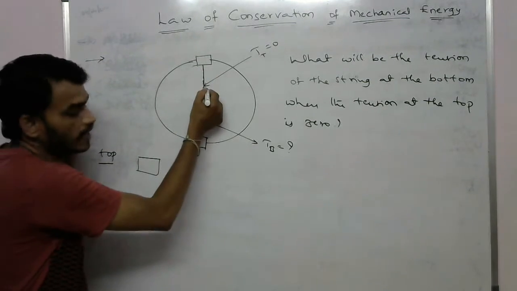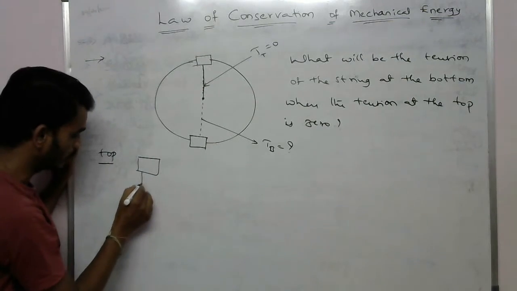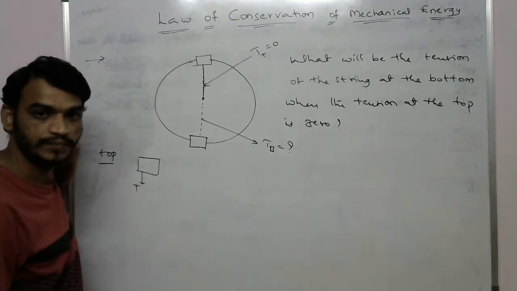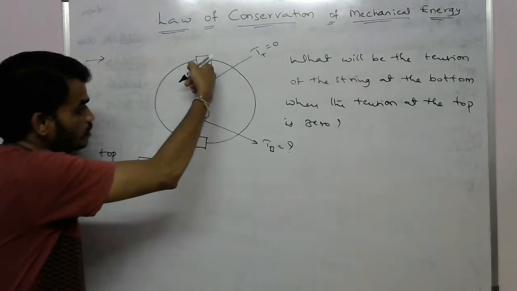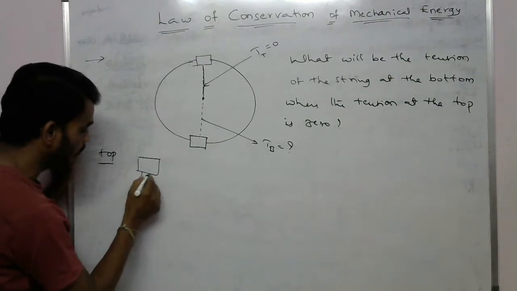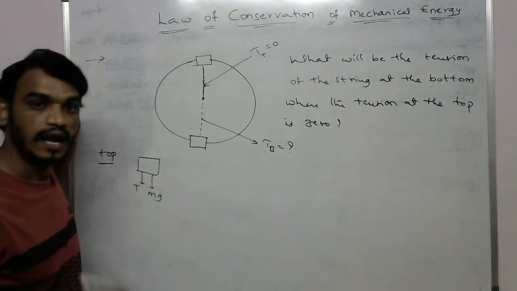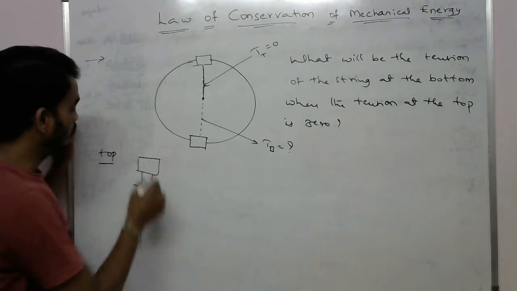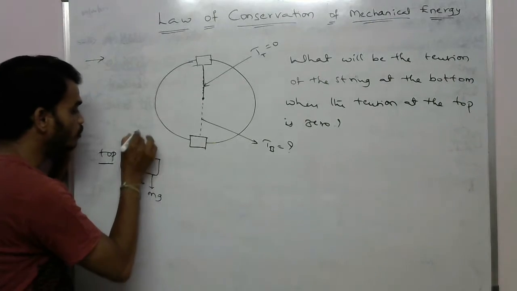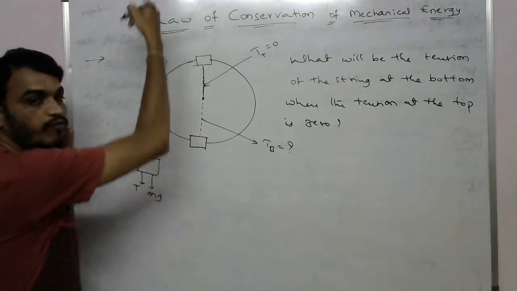The tension acts in the downward direction, and the gravitational force also acts in the downward direction. The centrifugal force acts in the upward direction.